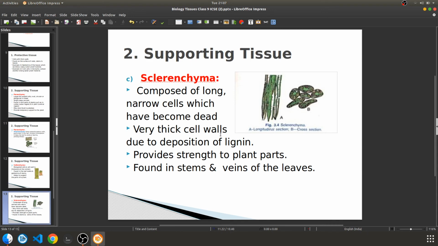We are not going into it, but because of this substance, the cell walls of these sclerenchyma tissues become very thick, and provide strength to plant parts. Where is this found? In stems and veins of the leaves. So basically these are dead cells.